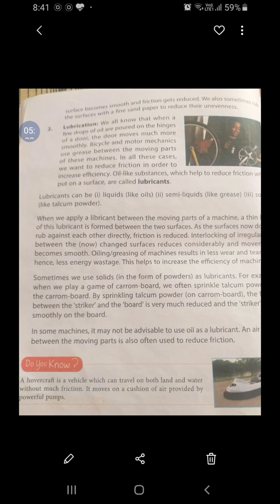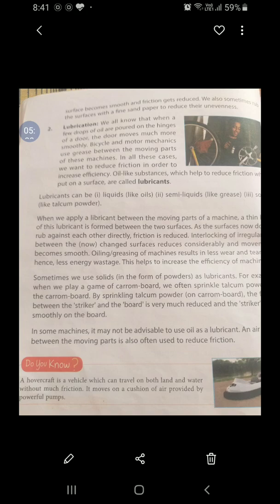In some machines, it is not advised to use oil as a lubricant. An air cushion between the moving parts is often used to reduce the friction. Air cushion. Air also acts as a lubricant. There is a vehicle known as hovercraft. Hovercraft is such a vehicle which can travel on both land as well as water without much friction. And the lubricant used in hovercraft is air cushion.